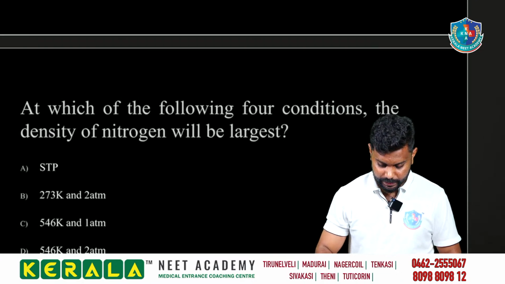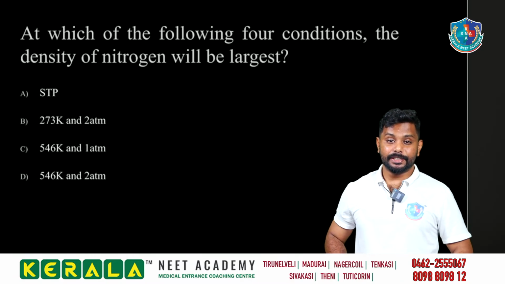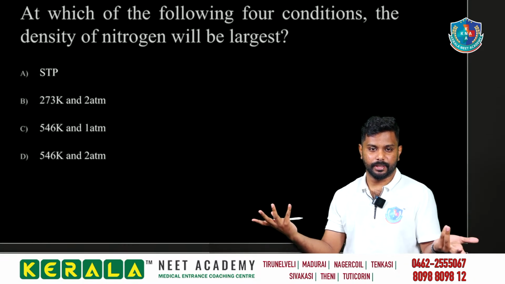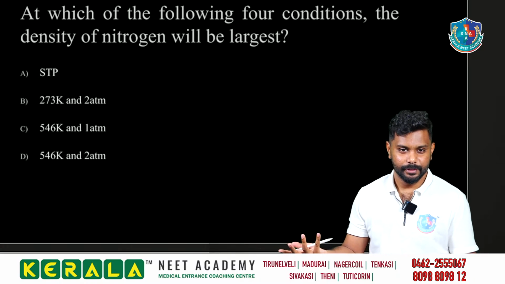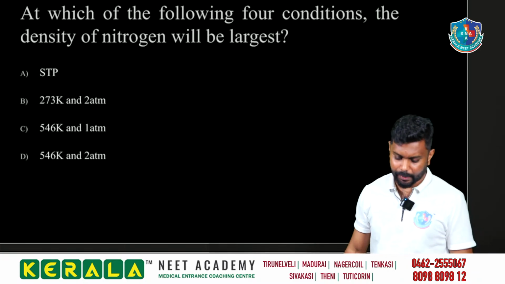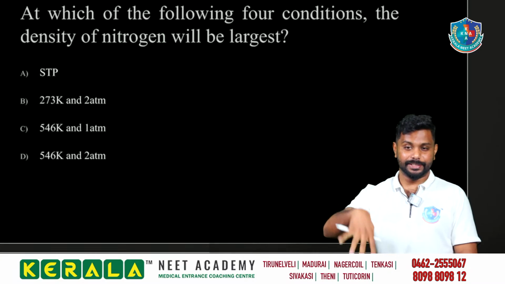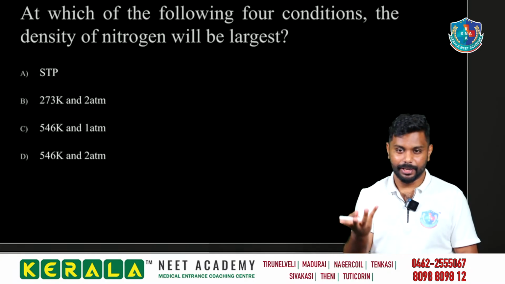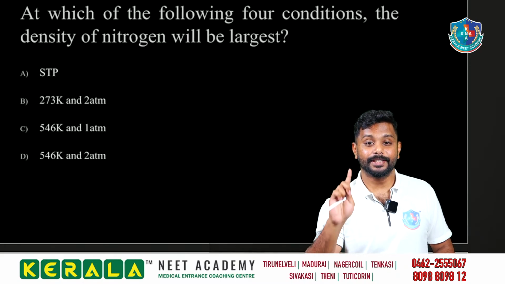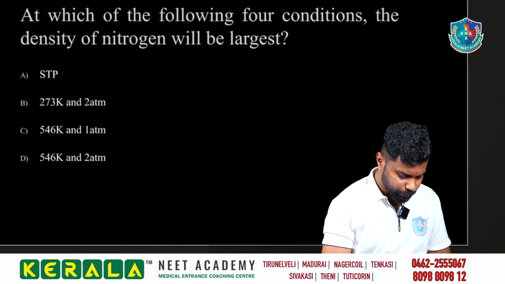Next. At which of the following 4 conditions will the density of nitrogen be largest? States of matter. That doesn't matter to us, sir, we are taking only this much. Clear? States of matter, but from this question we can develop a concept. At which of the following 4 conditions, 4 conditions are given. What could a fifth condition be? No, right? We have 4 conditions. The density of nitrogen will be largest for which one?